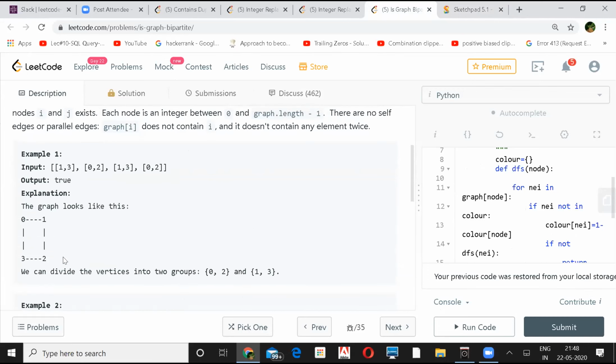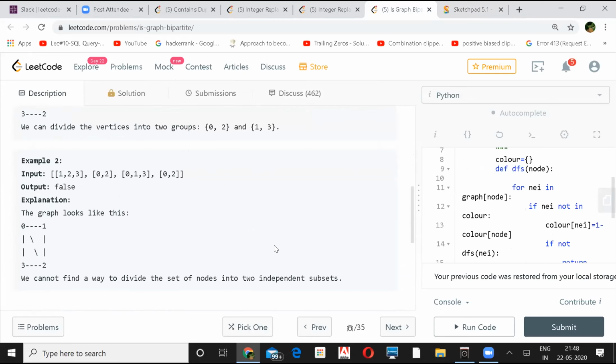So, any approach for this? We need to see if there is a back edge, then it's not bipartite. Back edge? Can you explain more? That would make it an undirected graph, right?